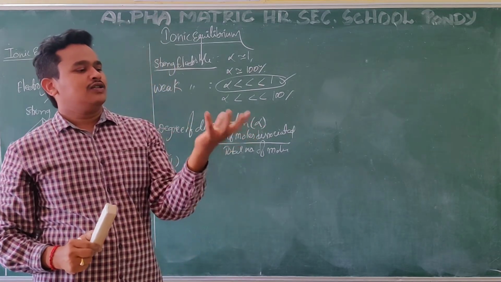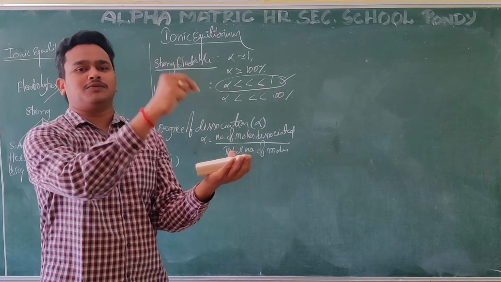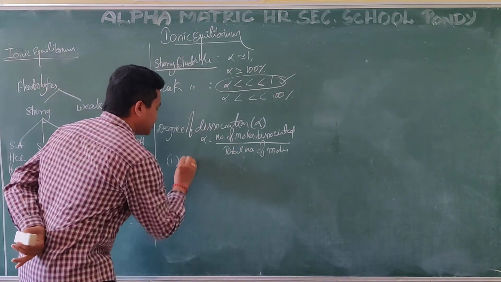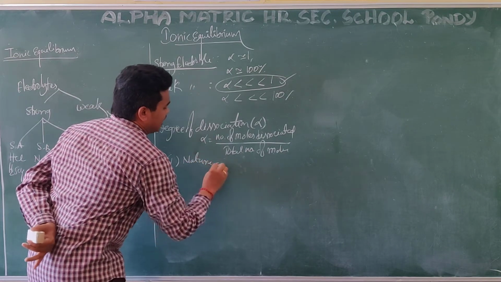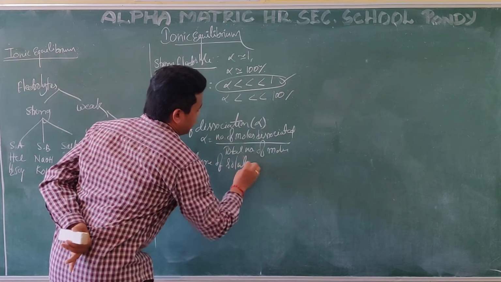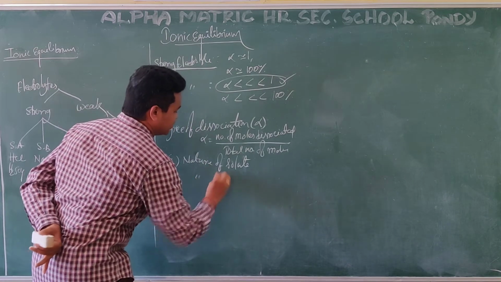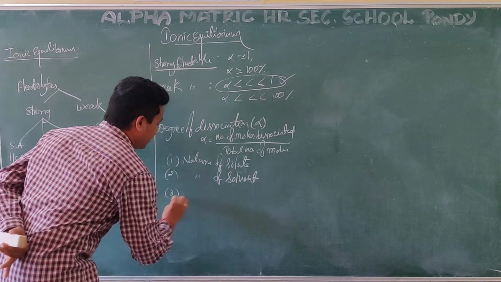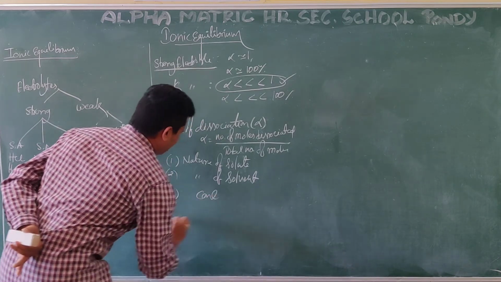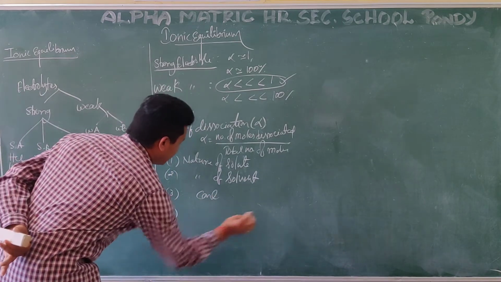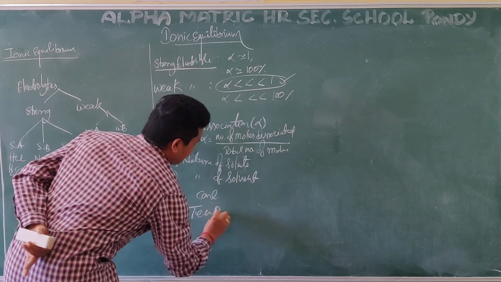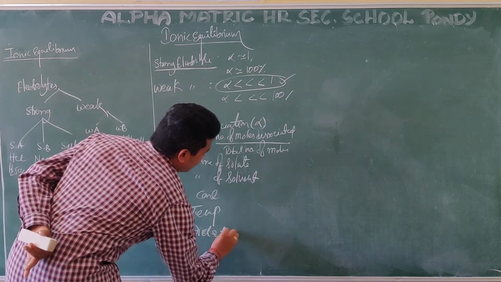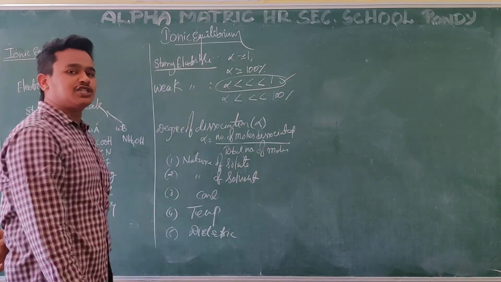Here, there is a solvent, and I am going to add a small substance that is called a solute. It depends on both. It depends on the nature of the solute, and also on the nature of the solvent. It depends on the concentration of both, on the temperature, and on the dielectric constant. These are the factors that can affect the degree of dissociation.